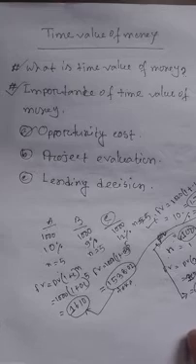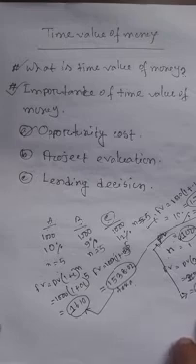So I hope all of the students will understand project evaluation. Inshallah, this topic will be explained in the next chapter, Capital Budgeting. Here is a brief description of project evaluation. I hope you can understand it.